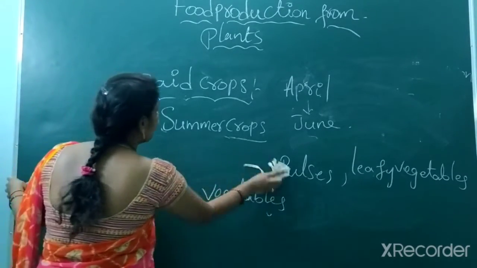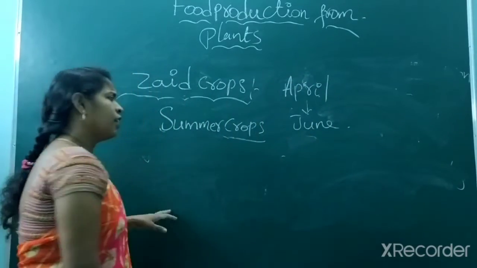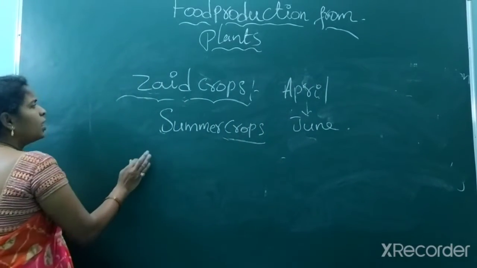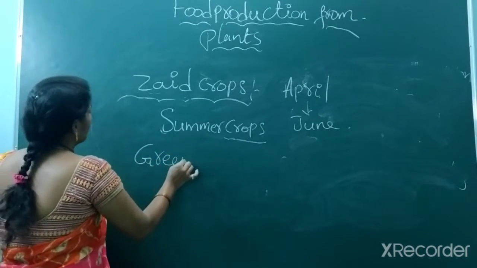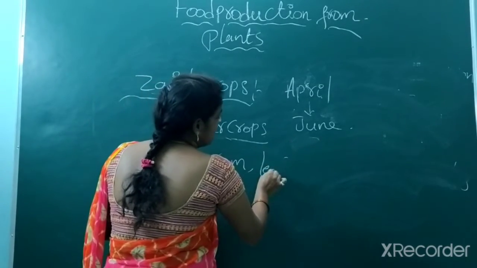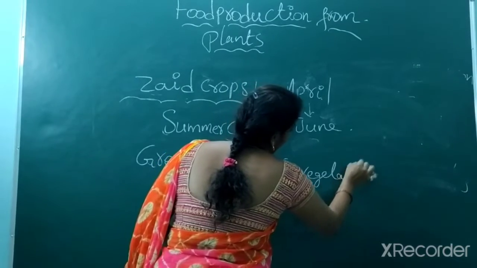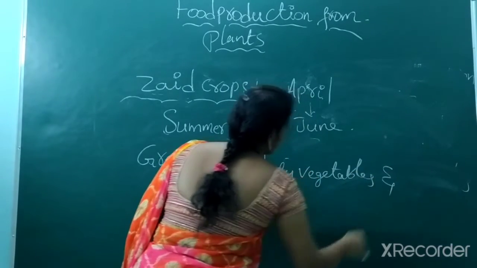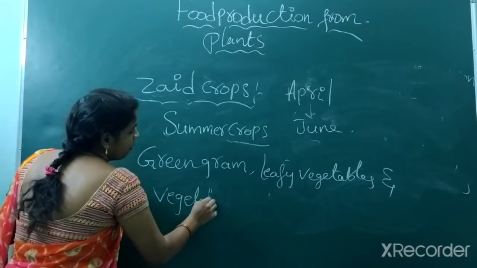No rice, no maize. Vegetables, leafy vegetables until then okay. But specifically in these dry crops, what are cultivated? Green gram is possible to cultivate, and leafy vegetables and vegetable crops.